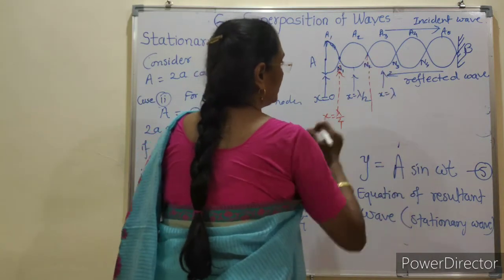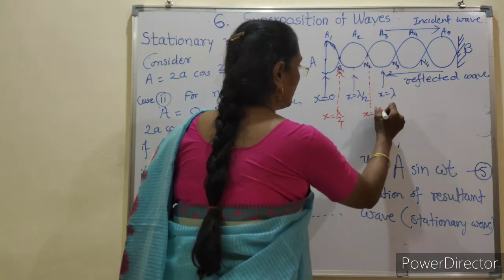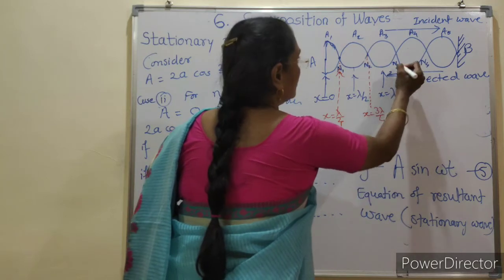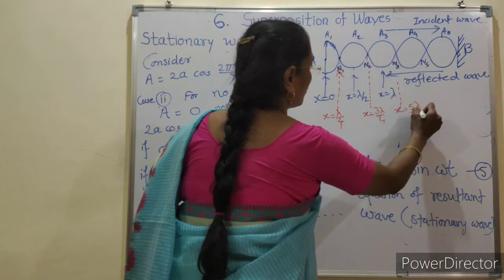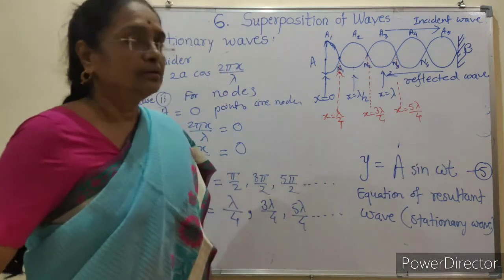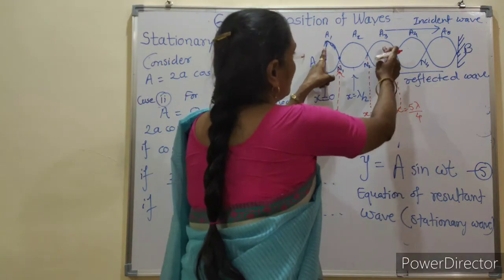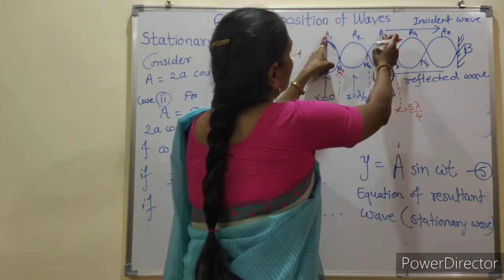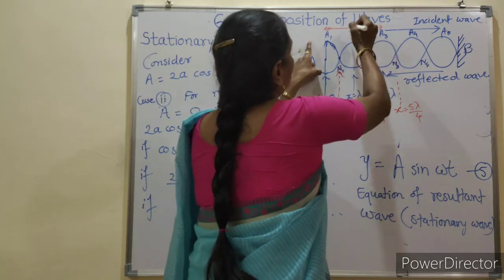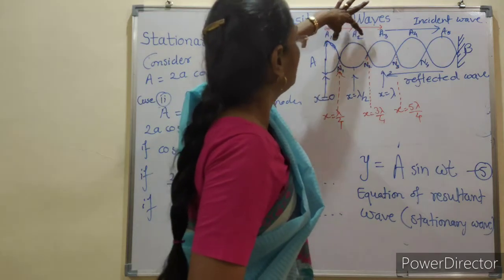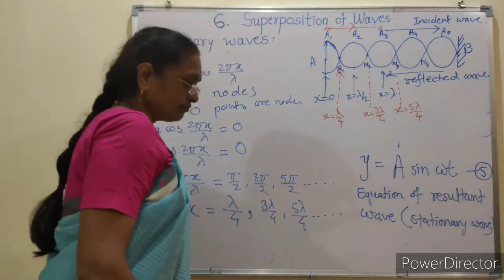N2 is located at position x is equal to 3 lambda by 4. N3 is at position 5 lambda by 4. Because the distance between two antinodes, here A1 and A3, is equal to lambda. This one is lambda by 2, this one is lambda by 2. We can show it in this way.